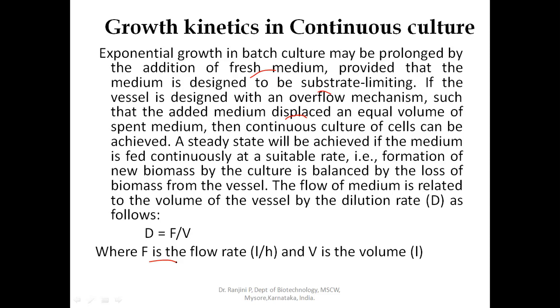Dilution rate is D equal to F divided by V, where F is the flow rate, the rate at which media flows inside the fermenter, usually measured in liters per hour, and V is the volume. It plays an important role in achieving the maximum biomass inside the bioreactor.